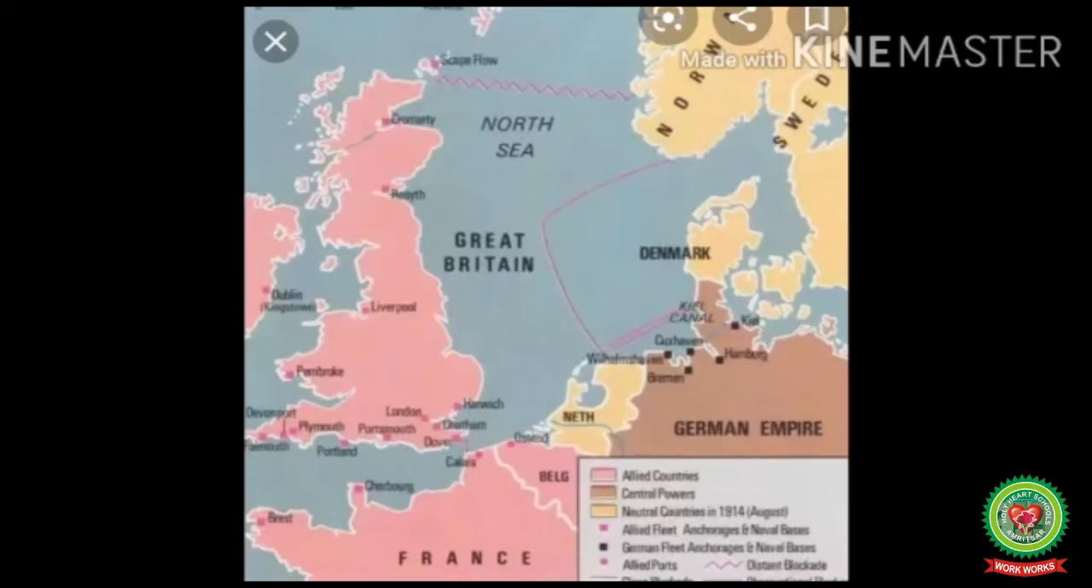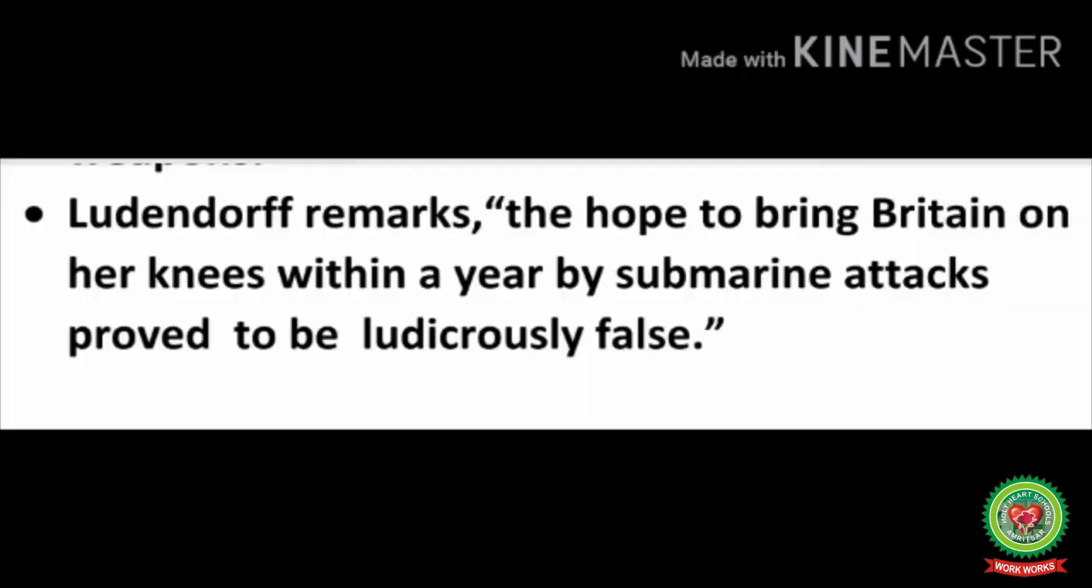On your screen you can see a map which shows the blockade of the German coast by England and France. It was near Denmark, in the Kiel Canal, that a blockade was done by both France and England, which was responsible for the defeat of Germany.